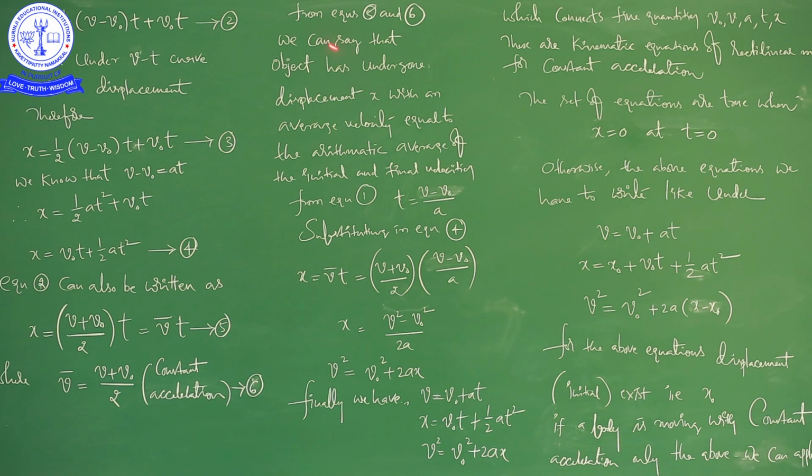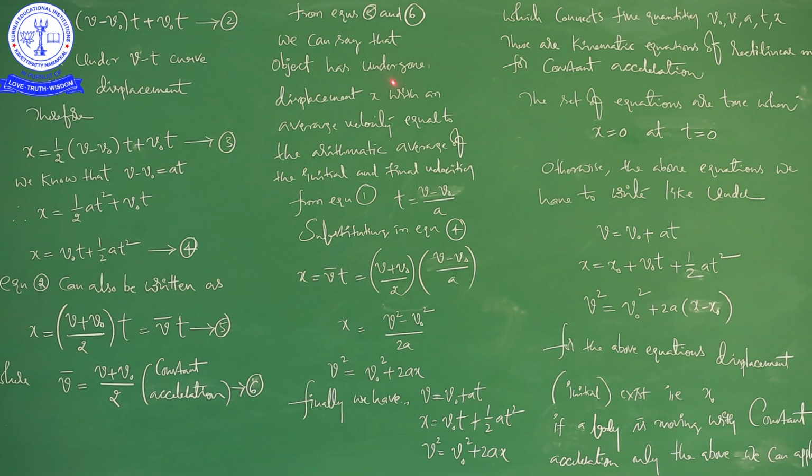See this, from equations 5 and 6. This is equation number 5, and this is equation number 6. From equation number 5 and equation number 6, we can say, giving one statement, so listen carefully: we can say that when an object has undergone displacement x with an average velocity equal to the arithmetic average of the initial and final velocities, right.